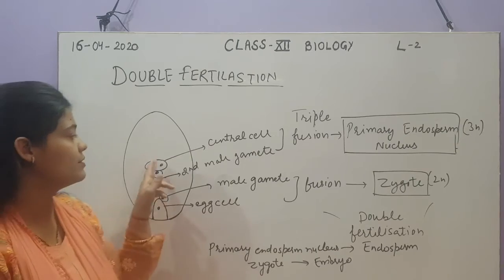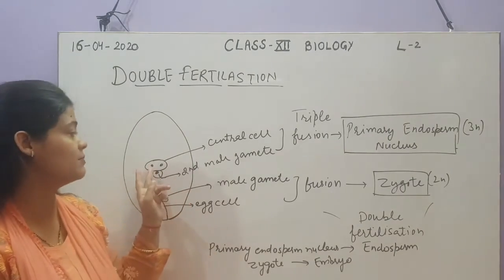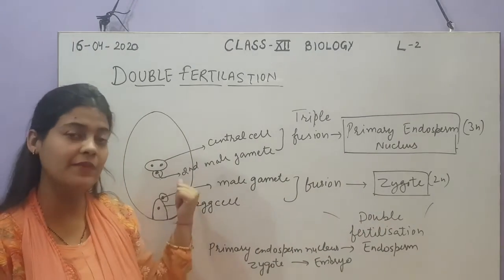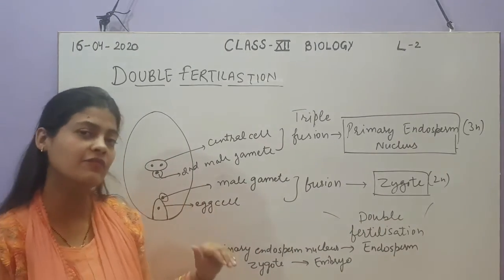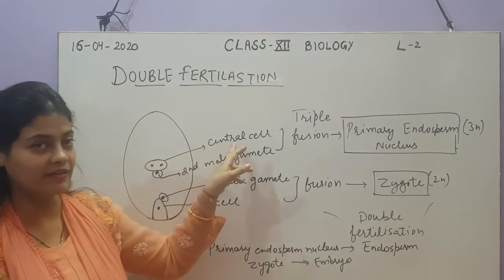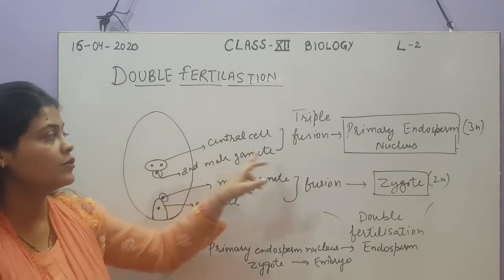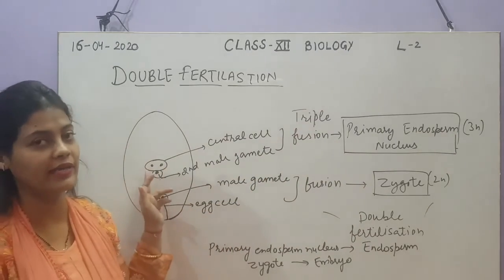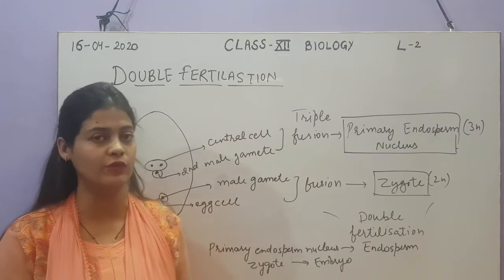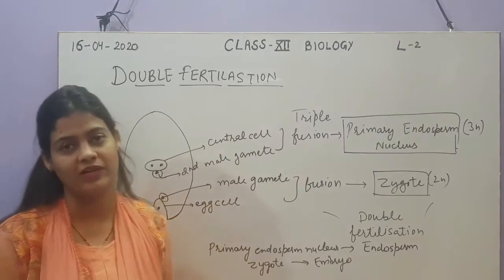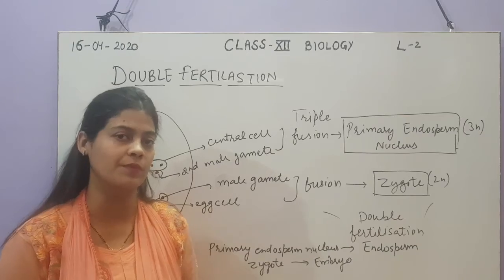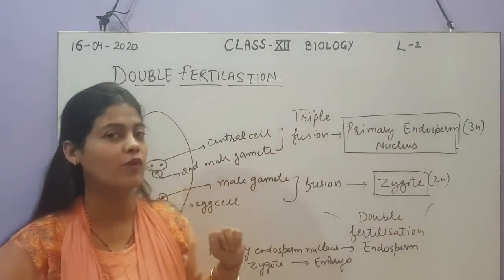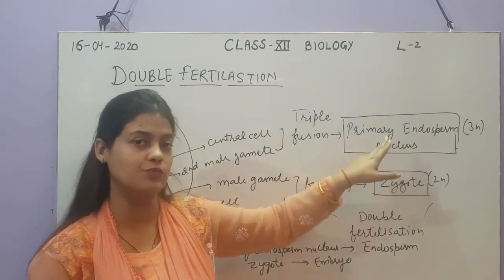So these two cells will fuse with each other, but this cell is not considered to be a zygote, because here the male gamete has fused with a cell other than the female gamete. It will fuse with the central cell carrying two nuclei. This fusion is called triple fusion. Why? Because there are three nuclei in this. So triple fusion or double fertilization is a specific feature of angiospermic plants. Now due to this triple fusion, the triploid cell that is formed is called the primary endosperm nucleus.